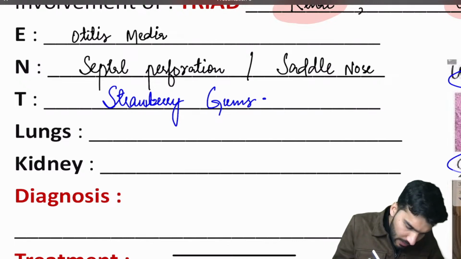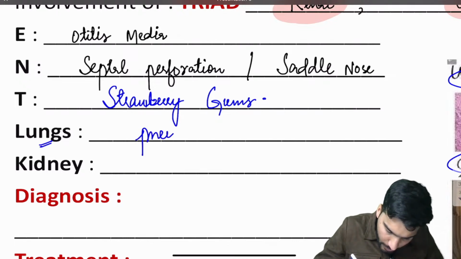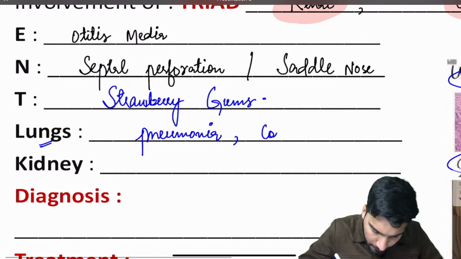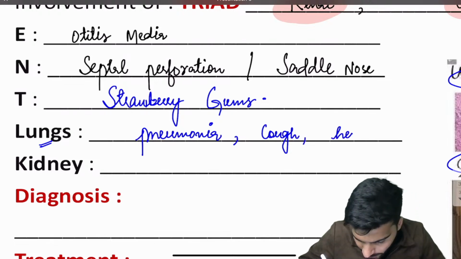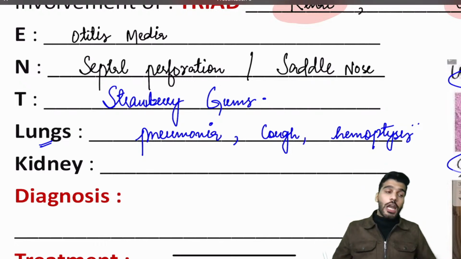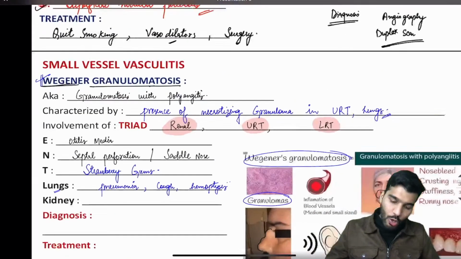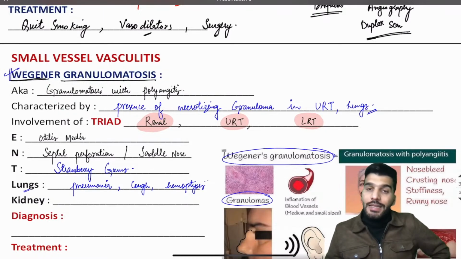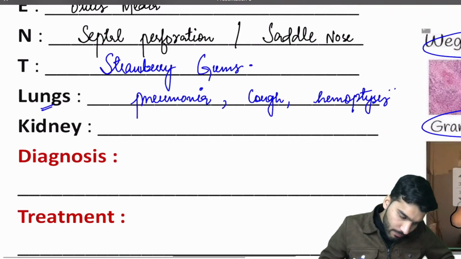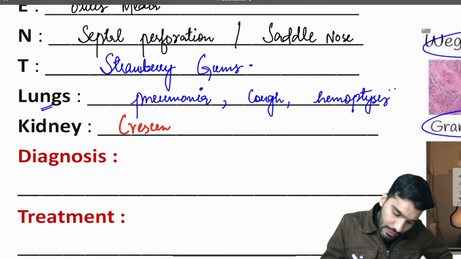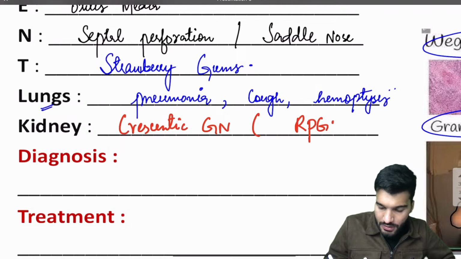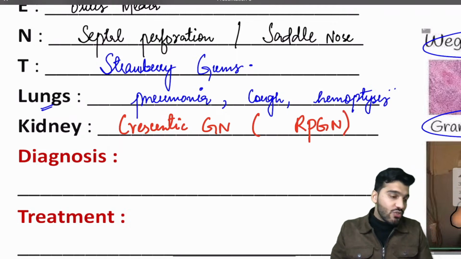Then what will be in the lungs? In the lung features the patient will complain of pneumonia. Along with that, some patients can have a cough, or some patients can have hemoptysis. So hemoptysis in which vasculitis? That's Wegener's granulomatosis, or granulomatosis with polyangiitis. After that, if the kidney is involved, crescentic glomerulonephritis. Which one is that? That's RPGN.